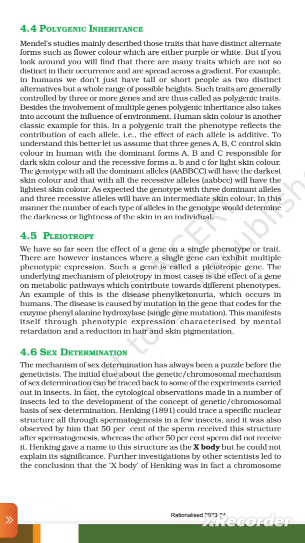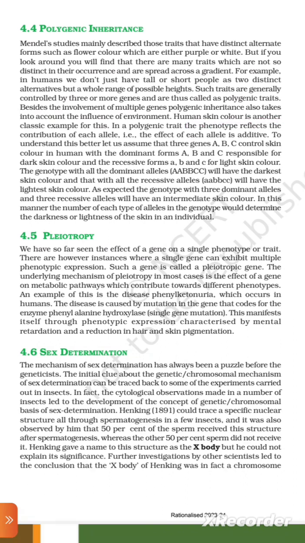4.4 Polygenic inheritance. Mendel studied mainly those traits that have distinct alternate forms, such as flower color, which is either purple or white. But if you look around, you will find that there are many traits which are not so distinct in their occurrence and are spread across a gradient. For example, in humans, we don't have just tall or short people as two distinct alternatives, but a whole range of possible heights. Such traits are generally controlled by three or more genes and are thus called polygenic traits.